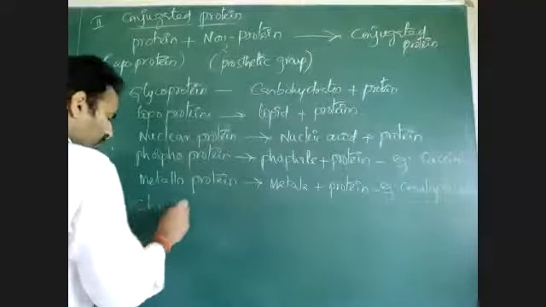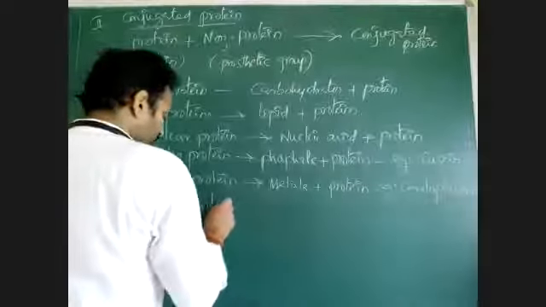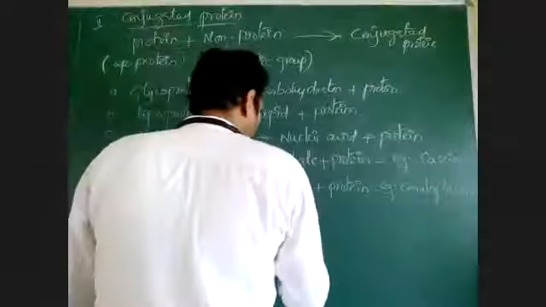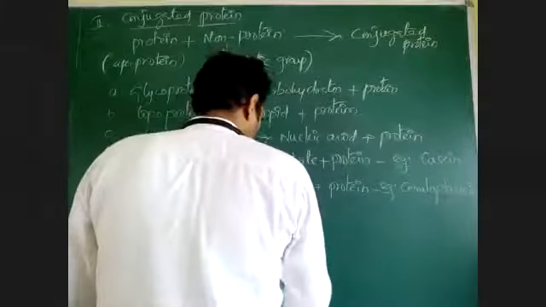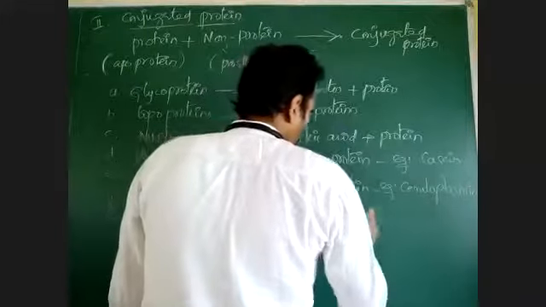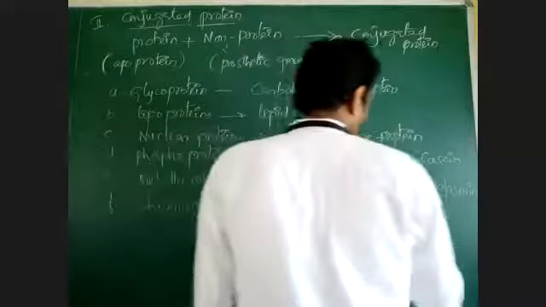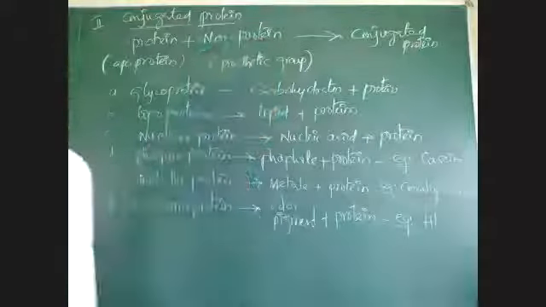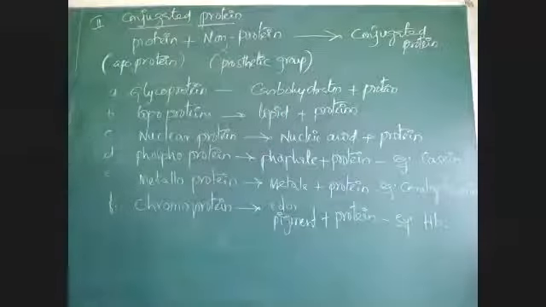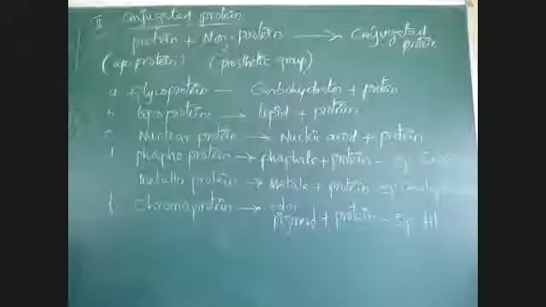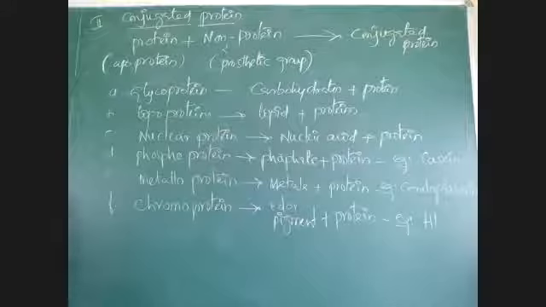Chromoproteins: color pigments. Colored pigment combined with protein forms chromoproteins. Example, hemoglobin. These are different types of conjugated proteins. Conjugated proteins are those in which a protein unit is combined with a non-protein unit.